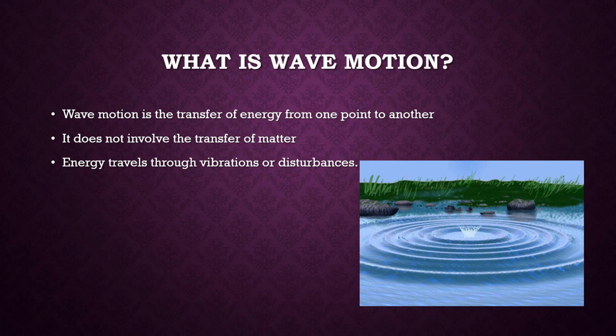First we are going to discuss what wave motion is. For that, consider the case of a pond. When you throw a stone in the pond, what happens to the water? Yes, you can see some ripples. The ripples start forming and travel from one point to another part of the medium, isn't it?